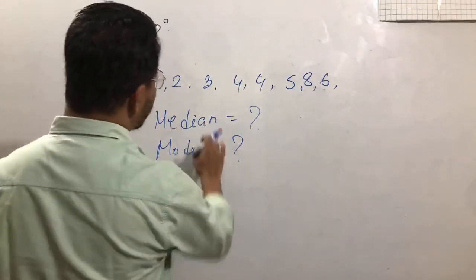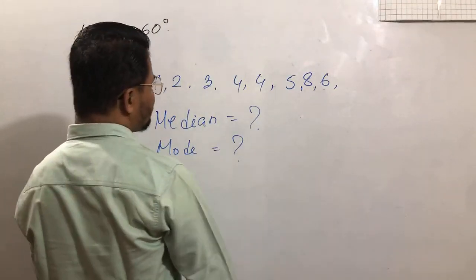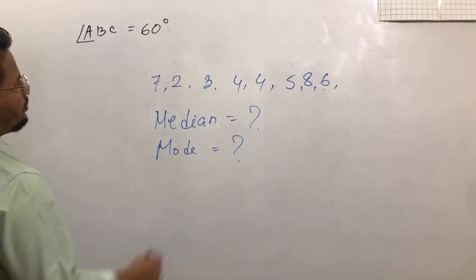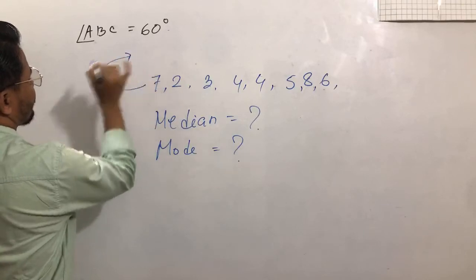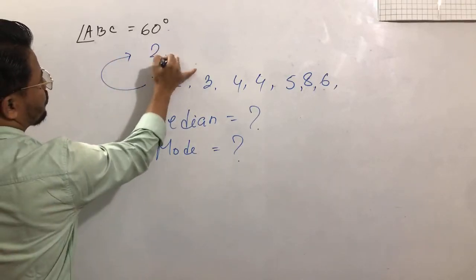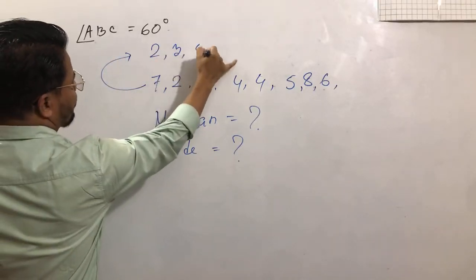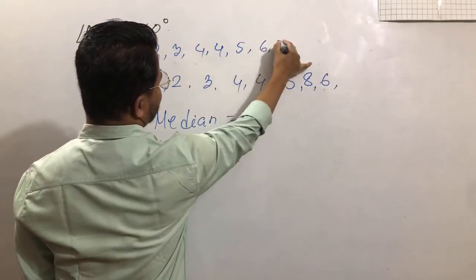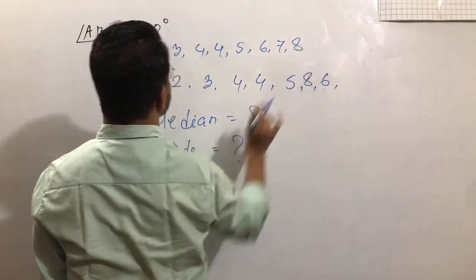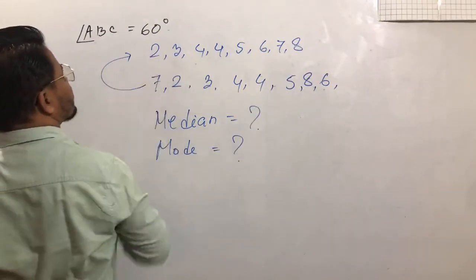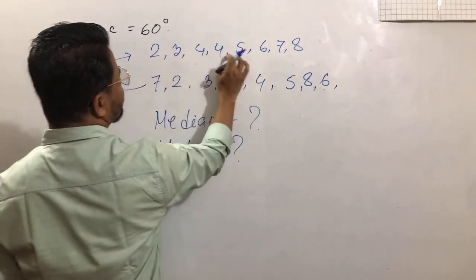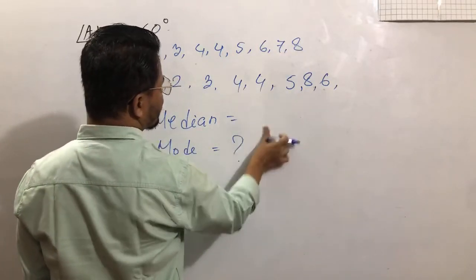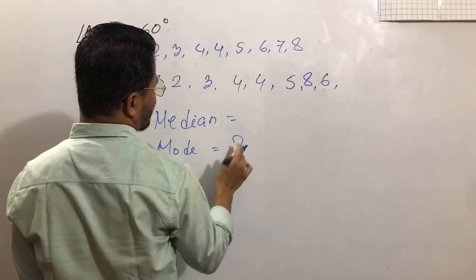Which one will be the median? In terms of median, you have to find the data in ascending order. So if we write down the data in ascending order, this will be 1, 2, 3, 4, 5, 6, 7, 8. So the median will be